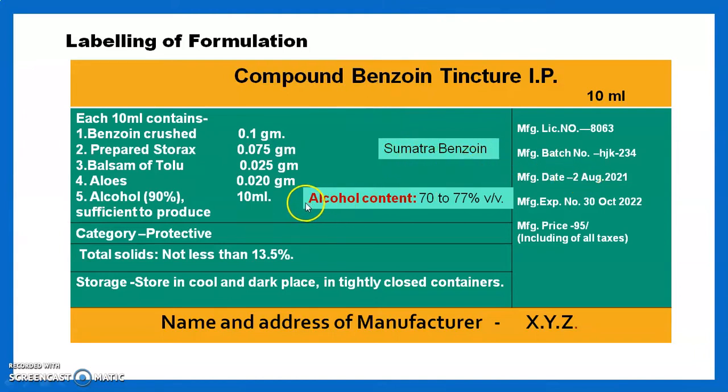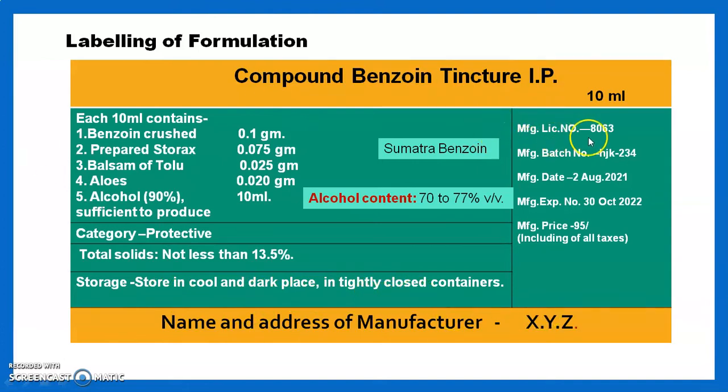And in the tincture we should also mention the alcohol content. We mention on the label that the alcohol content is 70 to 77% volume by volume. Then the category of the preparation is protective, total solid content not less than 13.5%. Storage: store in a cool and dark place in a tightly closed container.